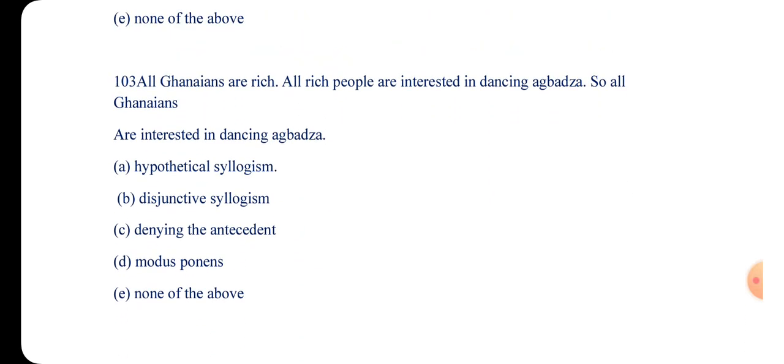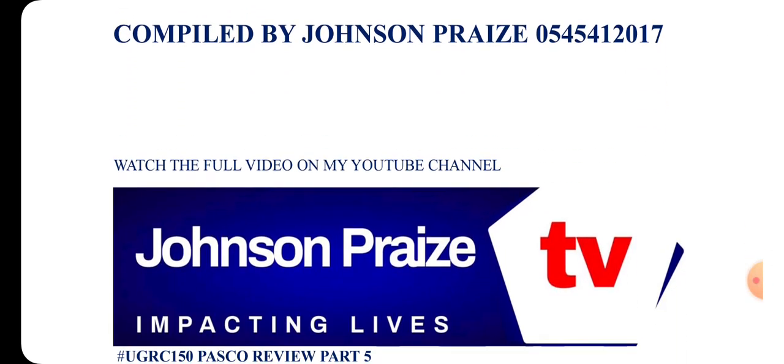All Ghanaians are rich. All rich people are interested in dancing agbaza. So all Ghanaians are interested in dancing agbaza. This is a hypothetical syllogism. So this is B, a hypothetical syllogism. So this is the end of it all.